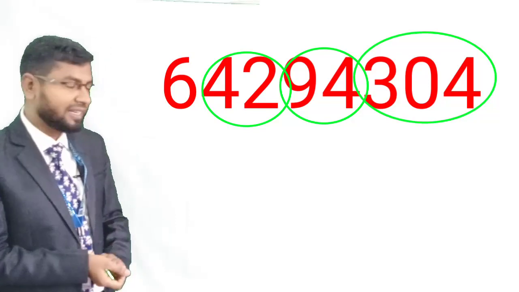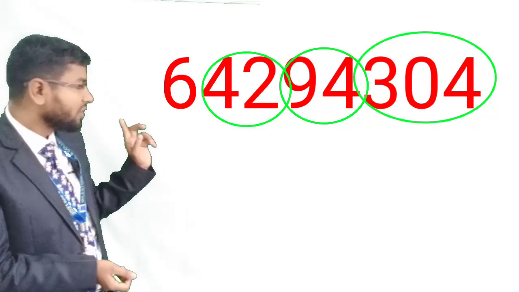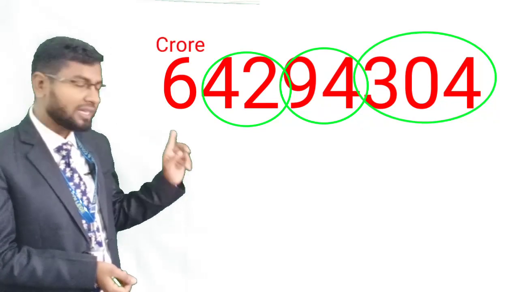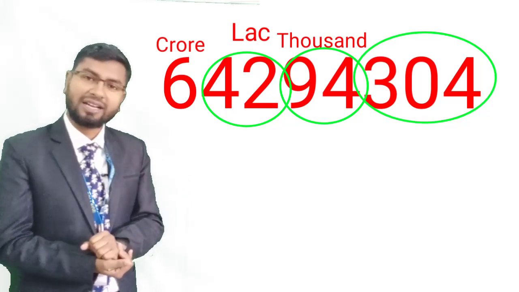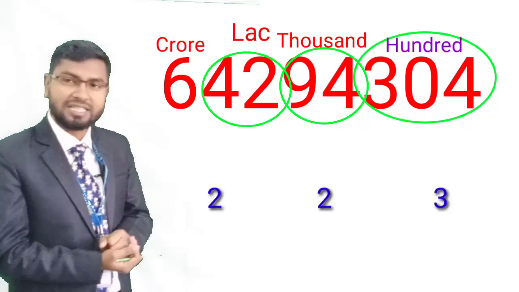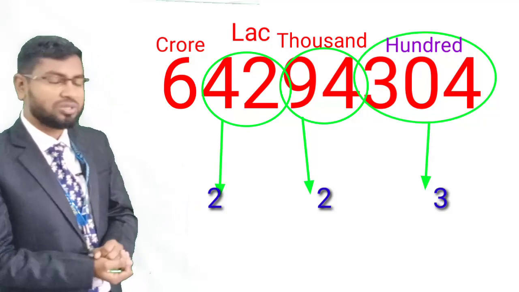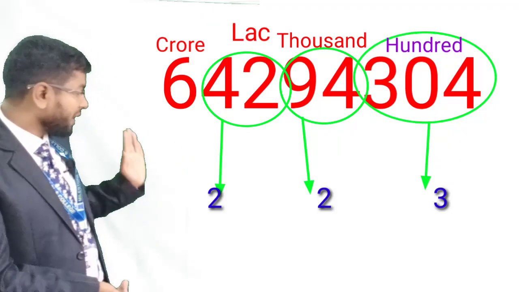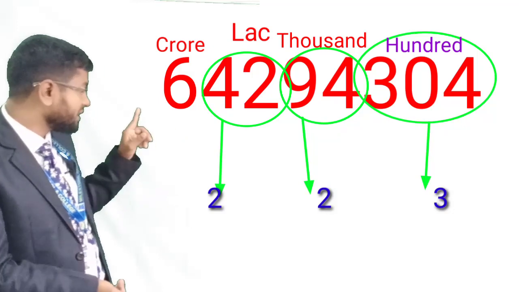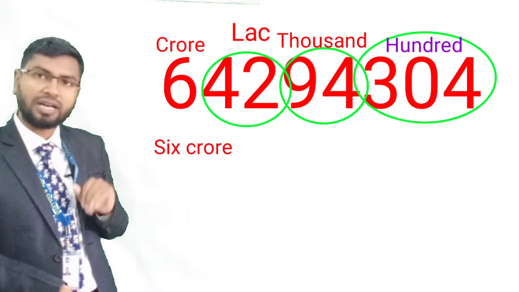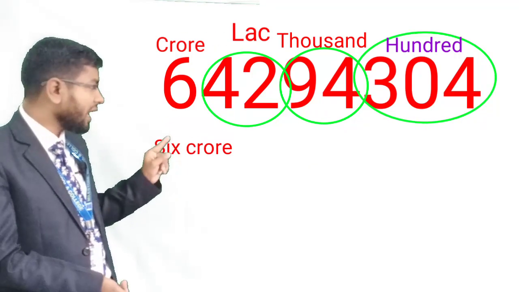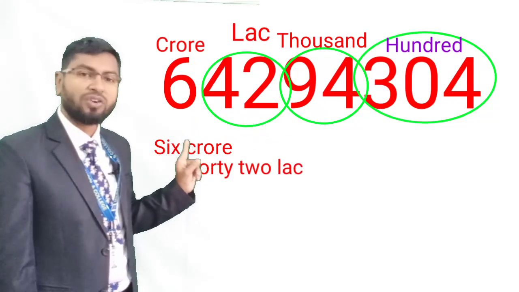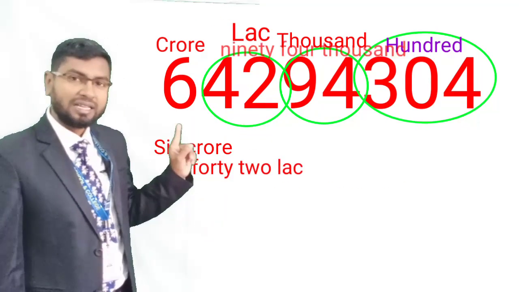From this line, look, this is the leftover. Crore, lakh, thousand, and hundred. In the hundred column there are 3 digits, in the thousand column 2 digits, in the lakh column 2 digits, and then crore. So this 6 is crore. Okay, done. Then this circle is the lakh column. What will it be? 94 lakh. Then the next one.